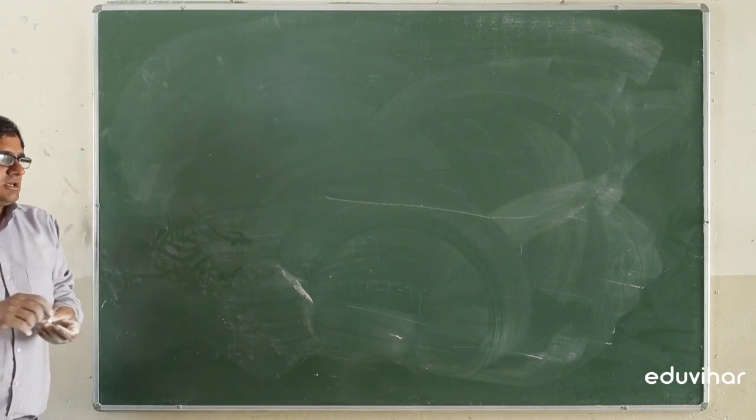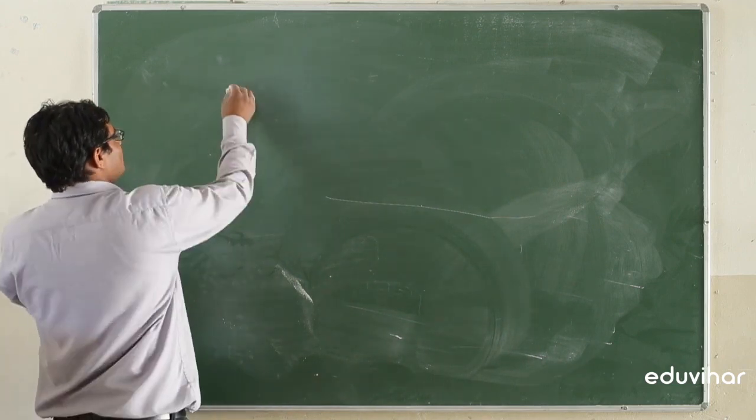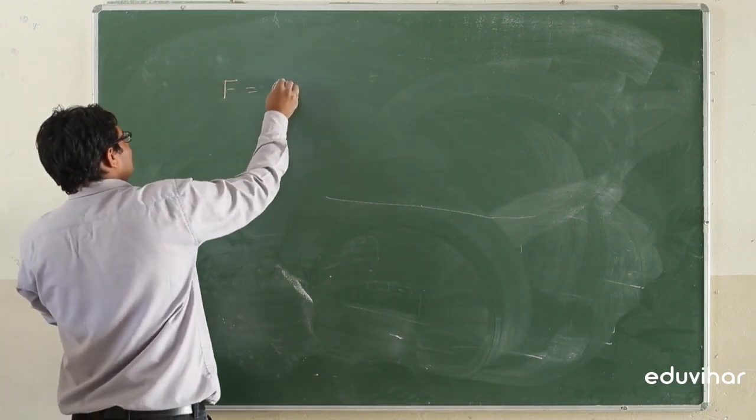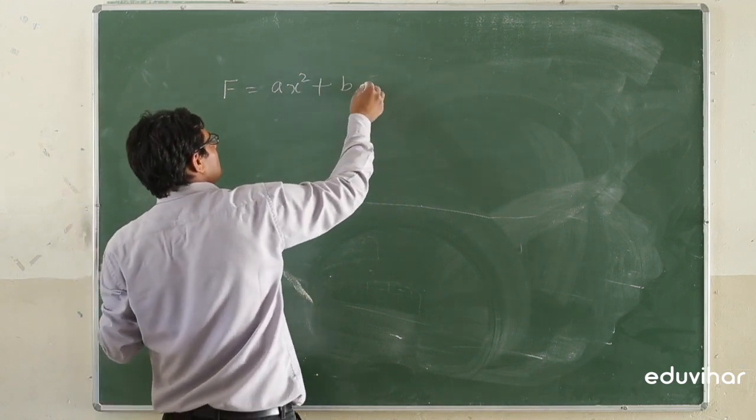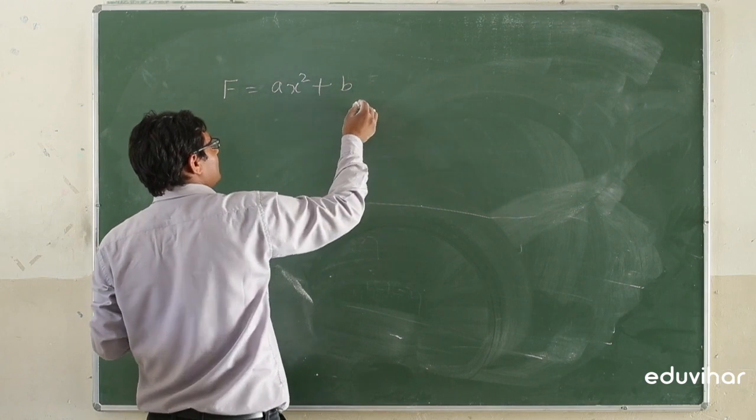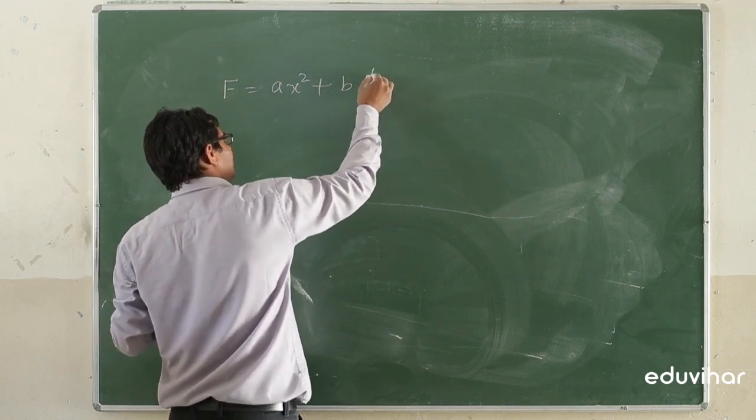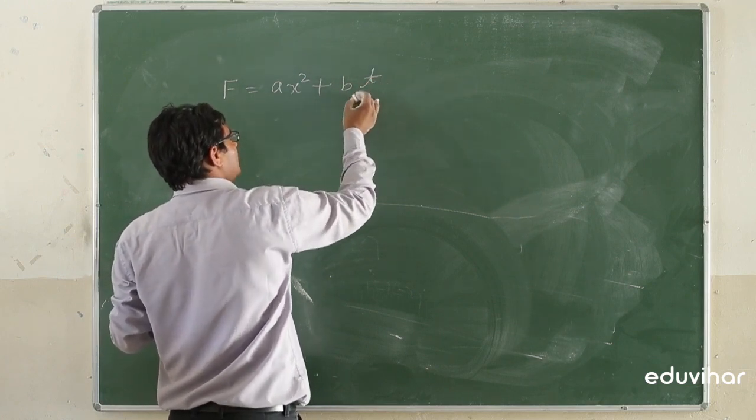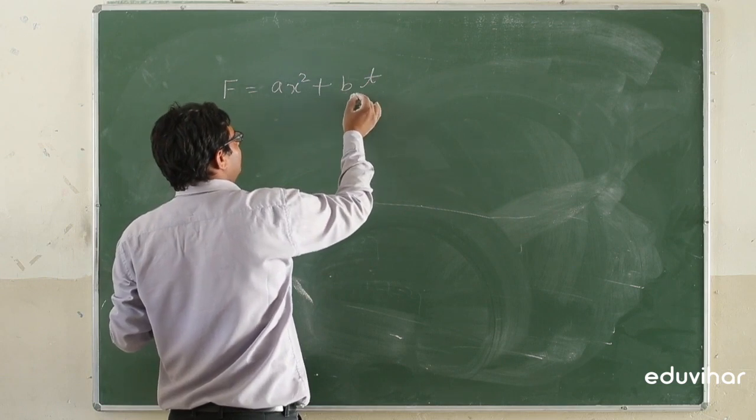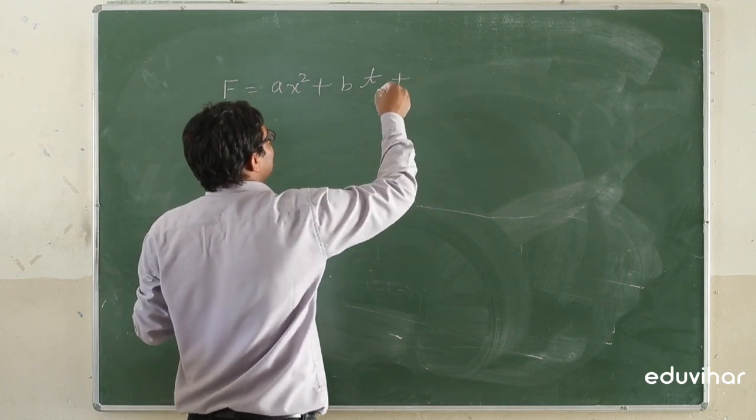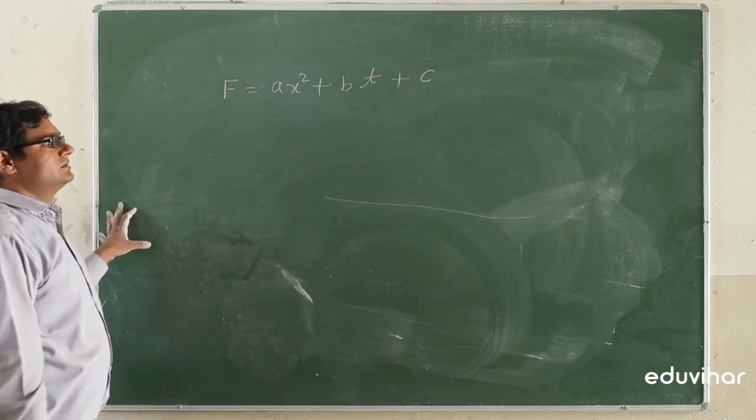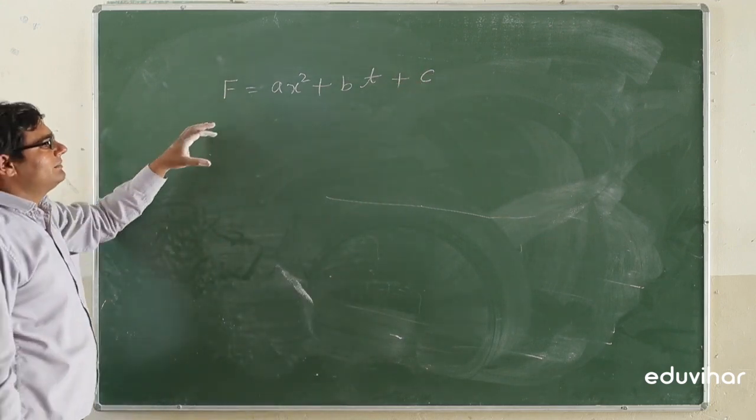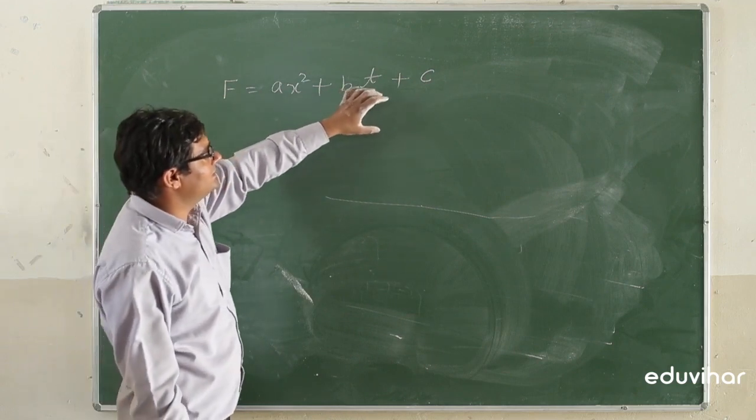We will take another question. F is equal to Ax square plus BT plus C. So we have to find the dimensions of A, B, C.